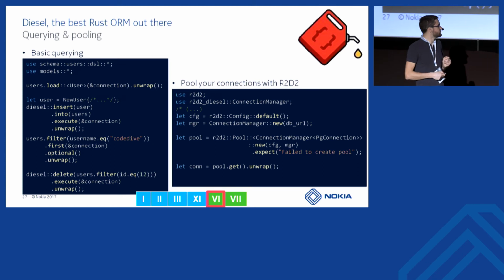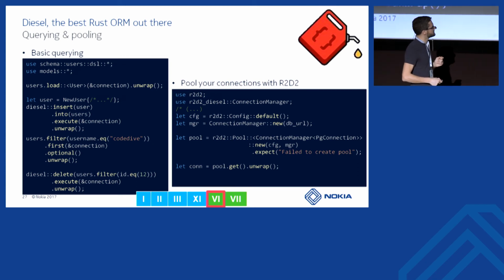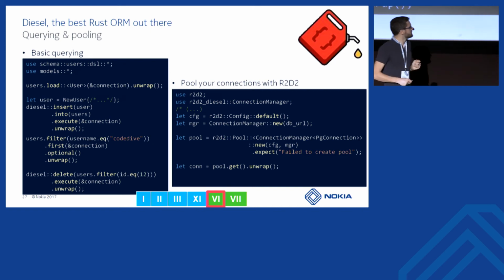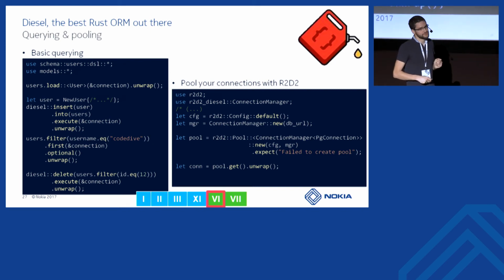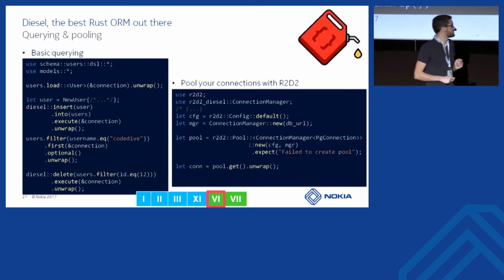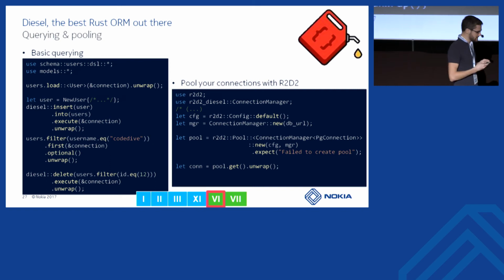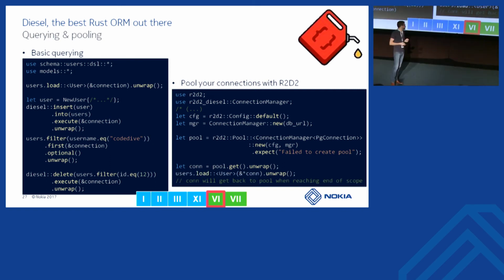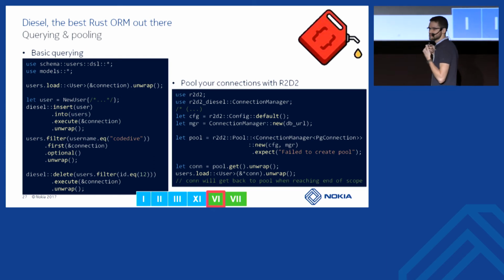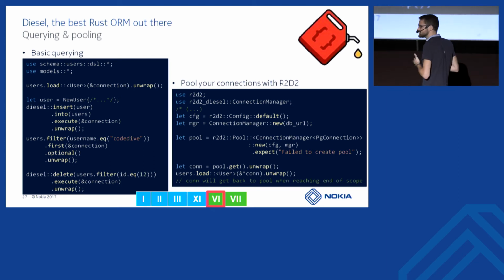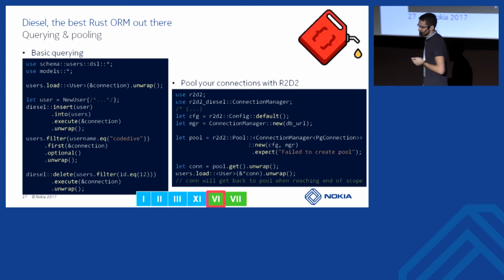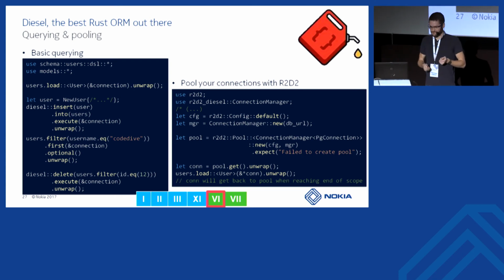So here we have the pool. We can get a new connection from the pool. Depending on the configuration you gave to the pool, it will try to create a new connection if none is already available, or it will wait until one is available. You can use this connection once you got it, and it will automatically return to the pool once it reaches the end of the scope, thanks to Rust memory management properties.